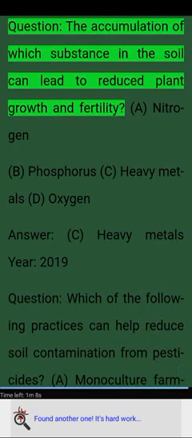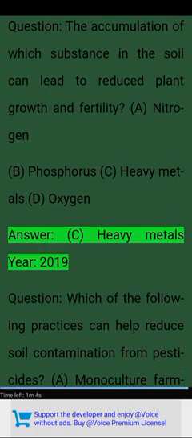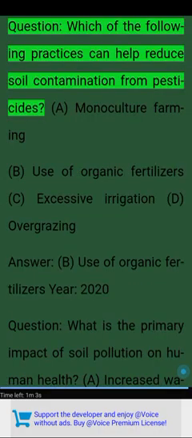Question: the accumulation of which substance in the soil can lead to reduced plant growth and fertility? A. Nitrogen. B. Phosphorus. C. Heavy metals. D. Oxygen. Answer: C. Heavy metals. Year 2019.